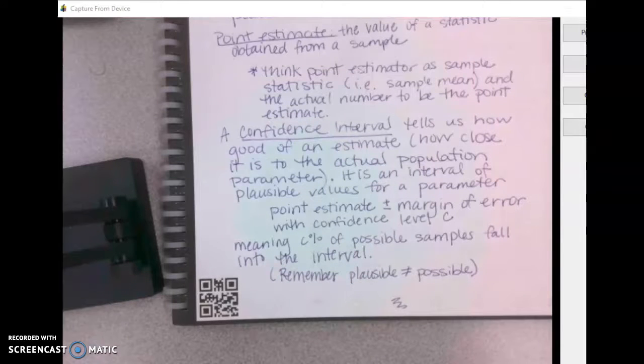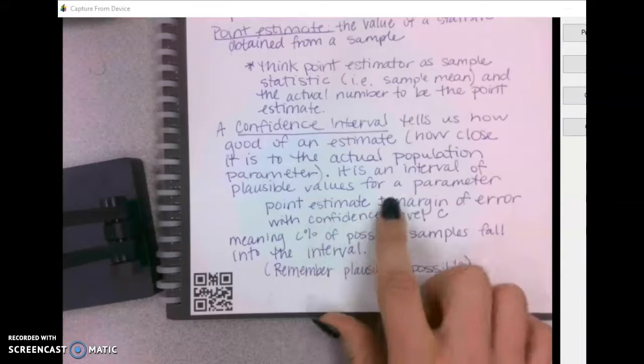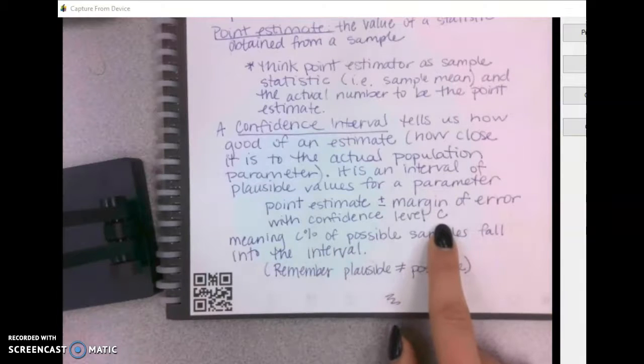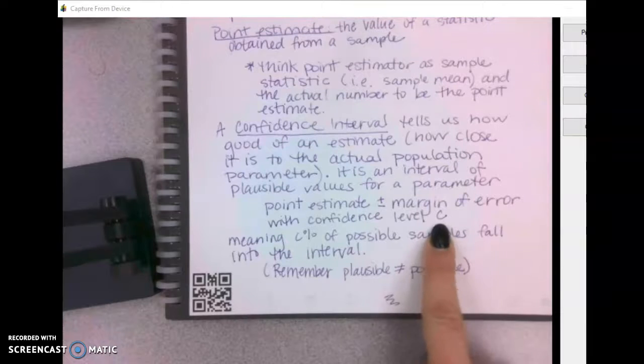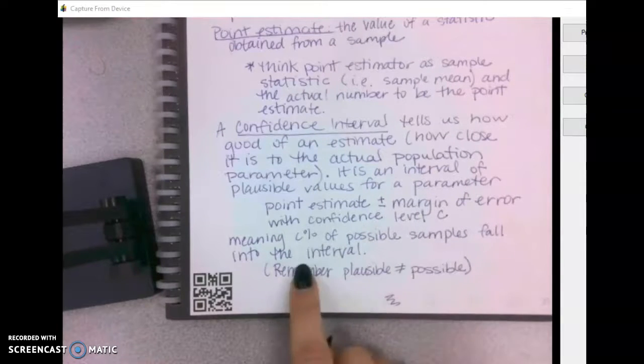It is an interval of plausible values for a parameter. So you know how when you see an exit poll and they say that this guy is predicted to get 48% plus or minus 1%. What that's saying is it could be anywhere from 47 to 49%, and that is where we get the point estimate plus or minus the margin of error, okay, with a confidence level of C%. So you can say I'm 99% confident that it's going to fall between 46 and 48, or whatever it is. So meaning that C% of possible samples fall into the interval.